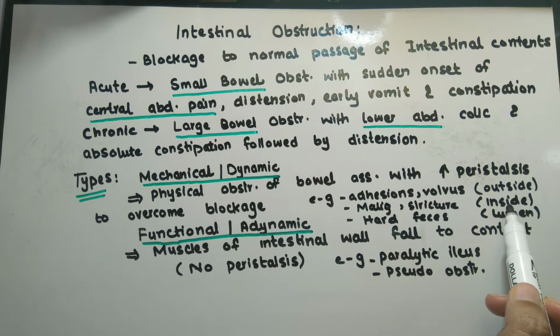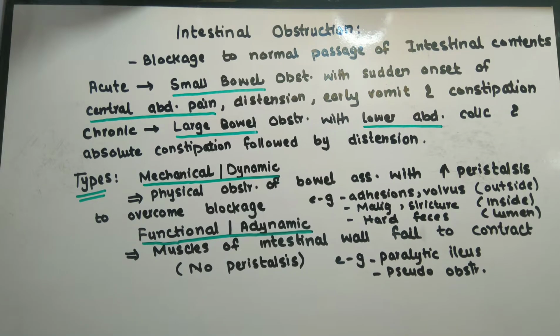While in case of functional or adynamic obstruction, there is loss of muscle function of the intestinal wall, which means there is no peristalsis. For example, in case of paralytic ileus and pseudo obstruction.